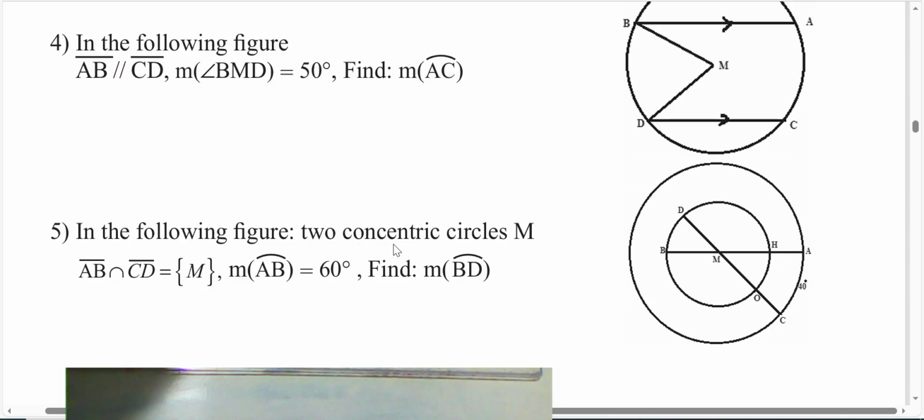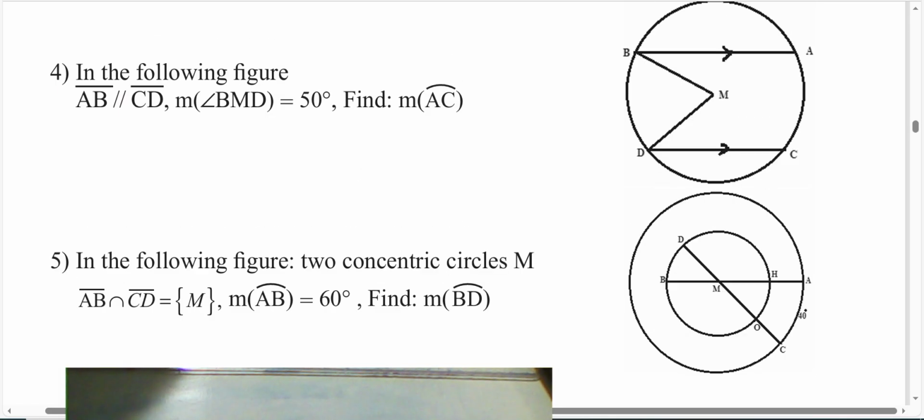Next question. Measure of angle BMD is 50, then the measure of arc AC is also 50 degrees. They are equivalent: arc BD equals arc AC, because BA is parallel to DC. The measures of the two arcs are equivalent.